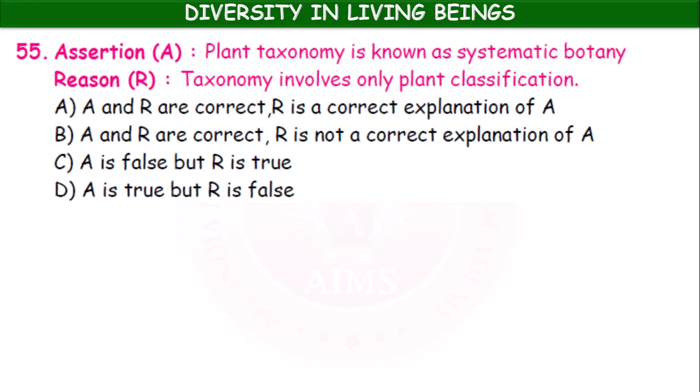Next, assertion: plant taxonomy is known as systematic botany. Reason: taxonomy involves only plant classification. Once again, assertion is true, but reason is false. Actually taxonomy means the classification of living organisms, the science of classification of living organisms.